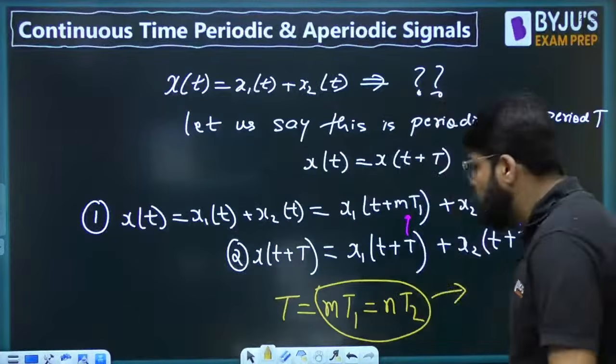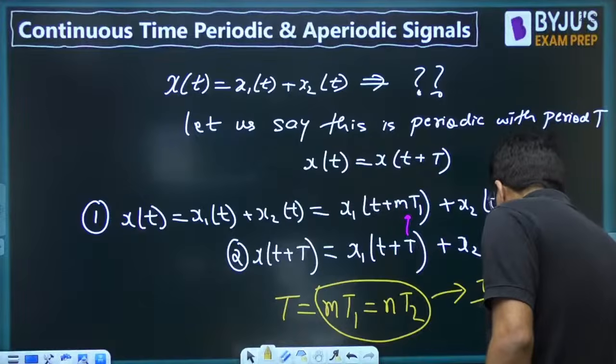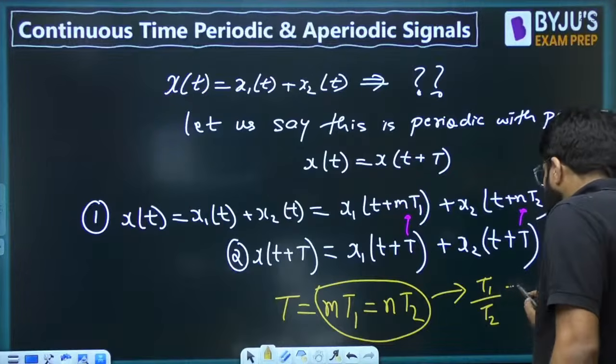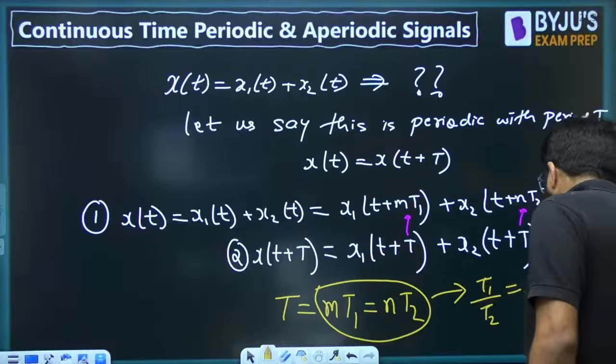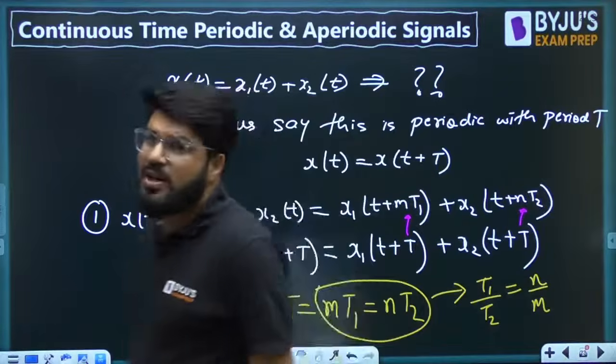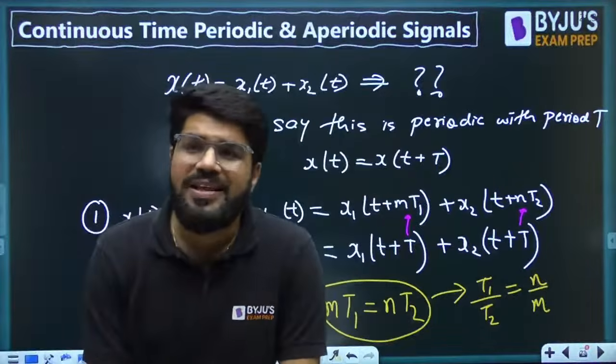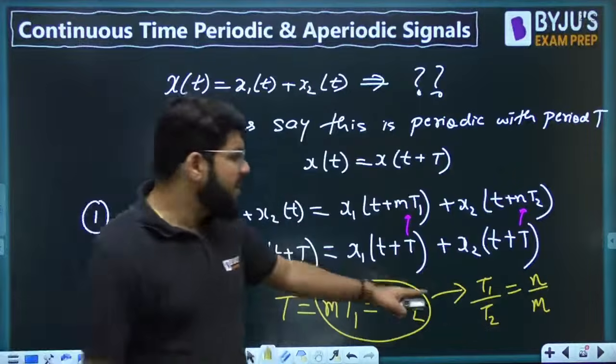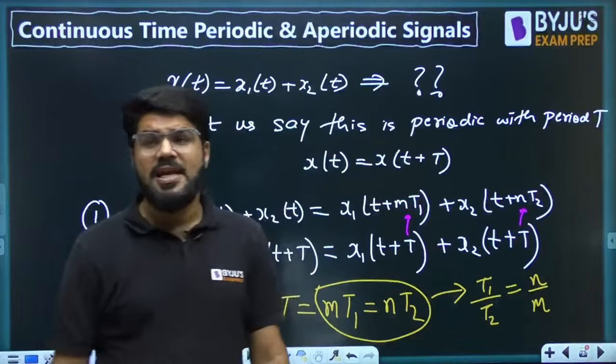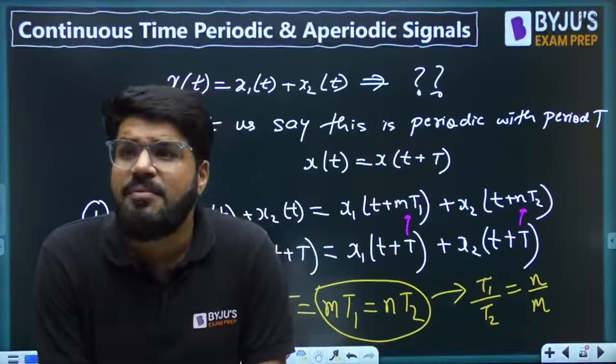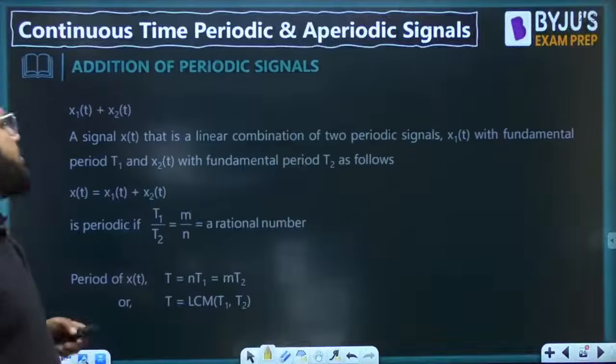mt1 is equal to nt2, and that means t1 divided by t2 should be n by m. Sir, what is n? What is m? Both are integers. Both can be any integers. So what is t1 by t2? It is a ratio of integers, and a ratio of integers is a rational number. So here comes the condition in front of you.